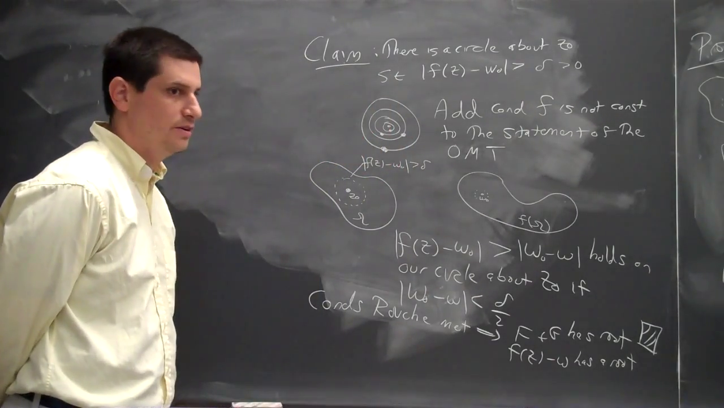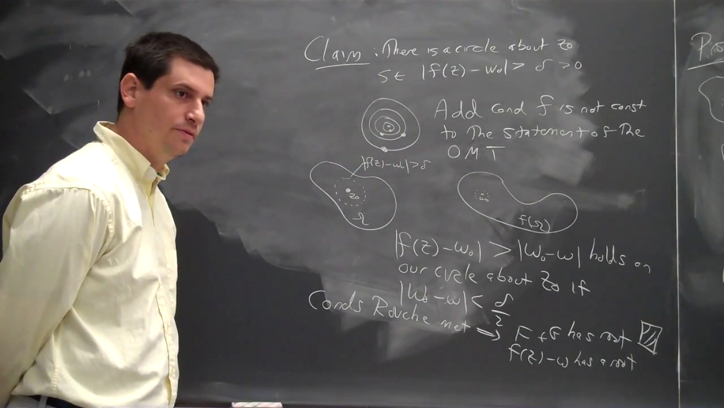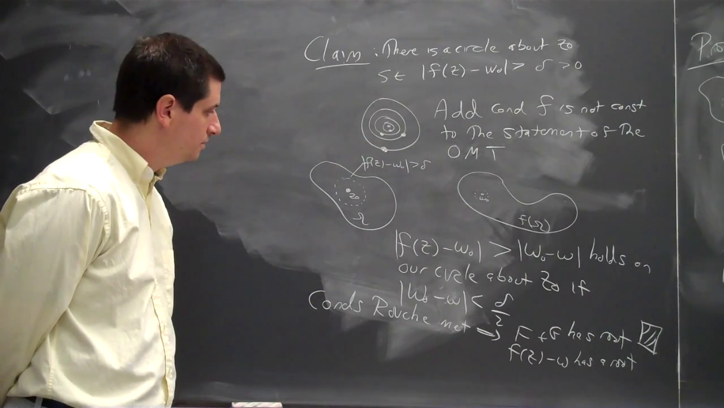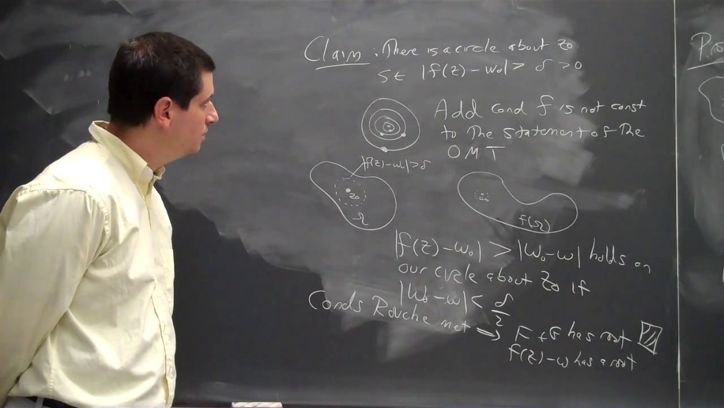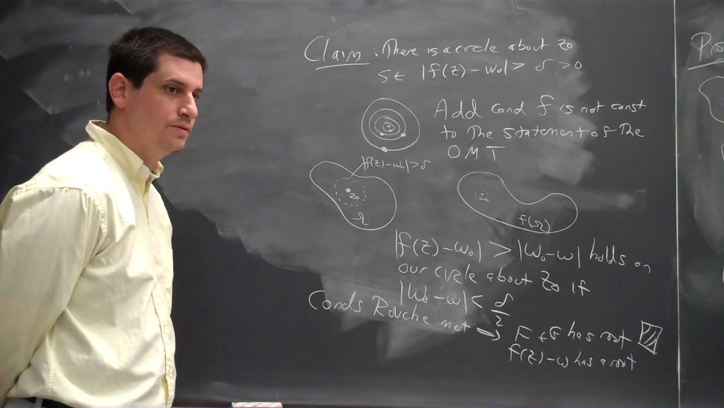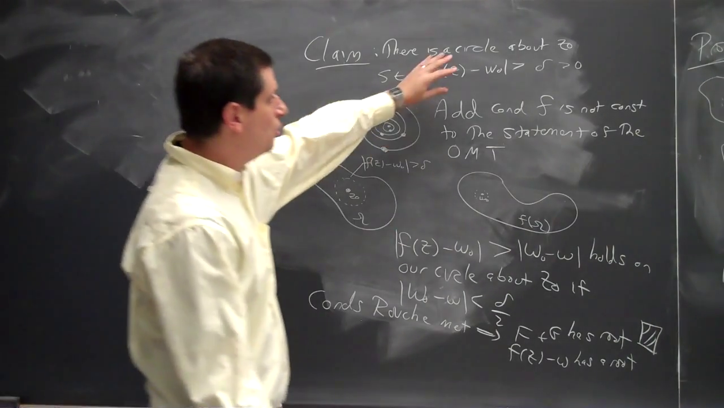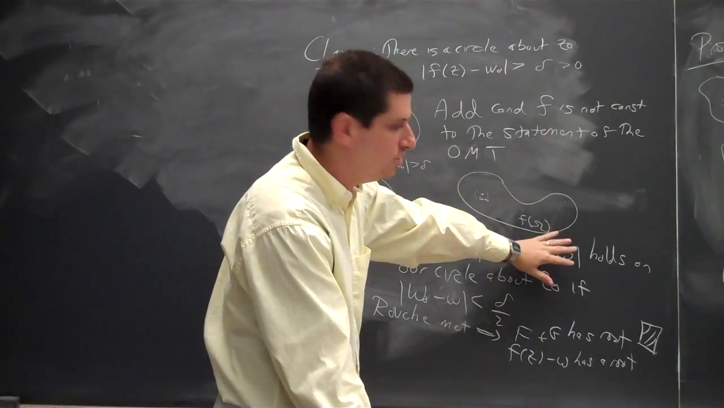Alright. Can you explain one more time why |f(z) − w₀| is greater than δ holds on our circle when |w₀ − w| is less than δ/2? So this holds regardless of |w₀ − w|.